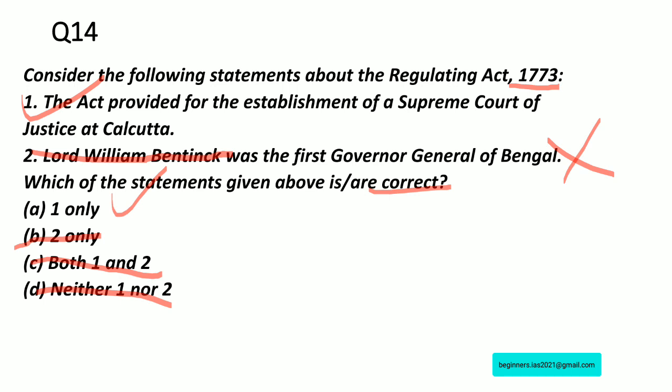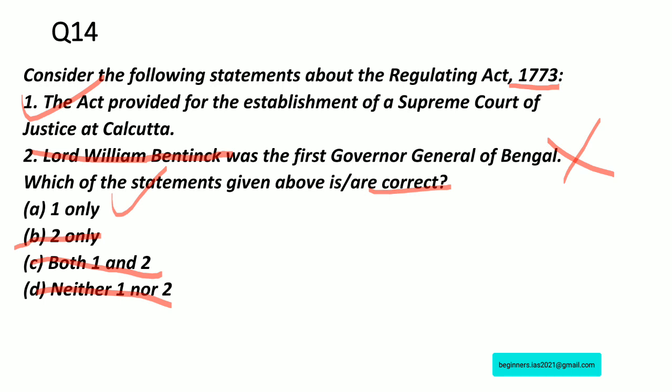Let us see more facts related to the Regulating Act of 1773. It provided for the establishment of a Supreme Court of Justice at Calcutta to give justice to the Europeans, their employees, and the citizens of Calcutta. One has to note that Warren Hastings was the first Governor General of Bengal, and this Regulating Act of 1773 did not work smoothly in practice.